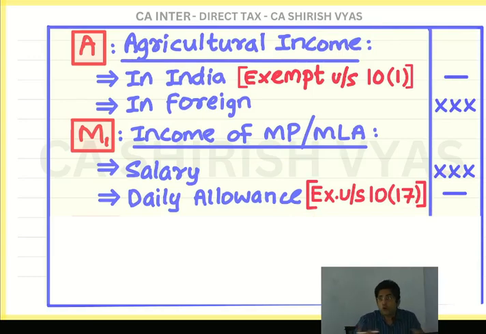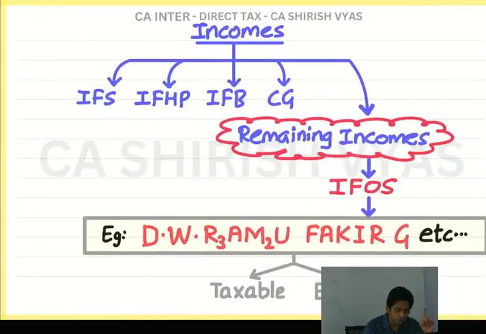You have to show off your knowledge in the exam. It is exempt under section 10(17). All exempt incomes, main section is 10. The bracket will change. Then in RAMU, the next alphabet is again M. No, there are two M's. Look at the keyword. So first was MPMLA. That was one only, MPMLA point.